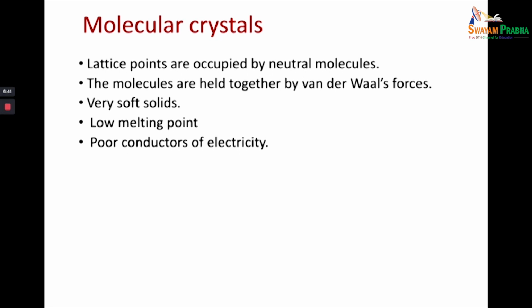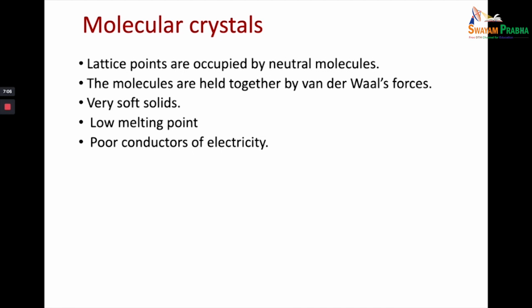The general characteristics of these molecular crystals are they are soft, compressible, and can be distorted easily. They are volatile in nature. Their melting points and boiling points are low, and they are electrical insulators, or they are very poor conductors of electricity.